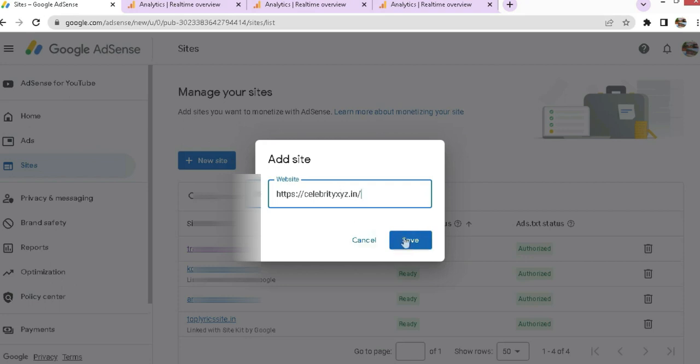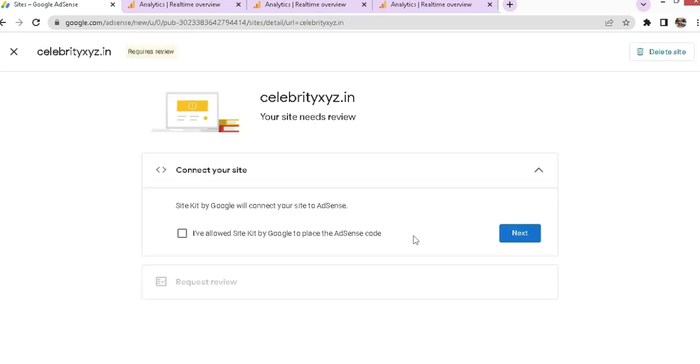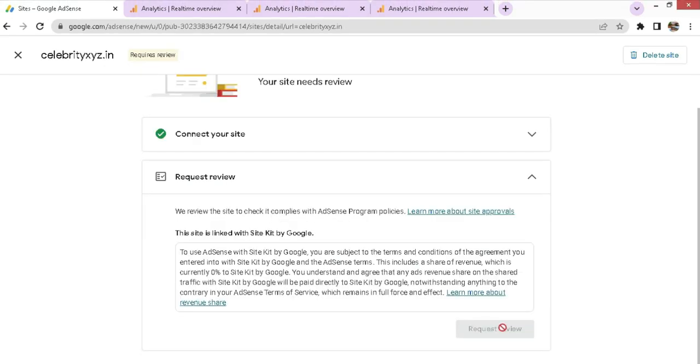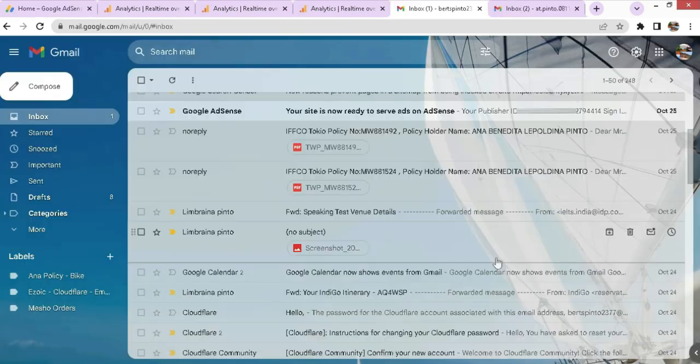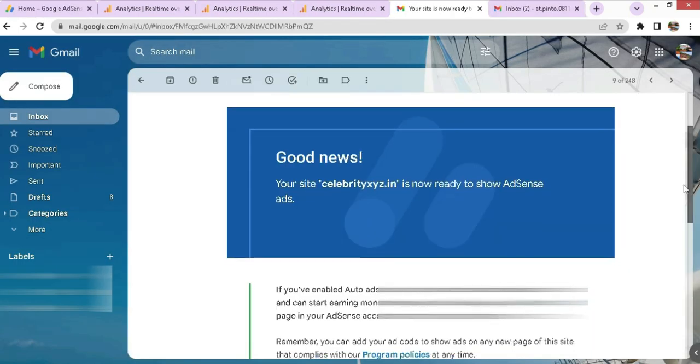Here you can see that I have added the site. I had not removed any of the AdSense codes before submitting to Ezoic. Here, if Google approves my site, it means that my content is fine and the rejection from Ezoic was only because of traffic. What I understand is Ezoic approves those sites that have good traffic. After applying for AdSense, here you can see the site was approved again by AdSense in just under 2 days.